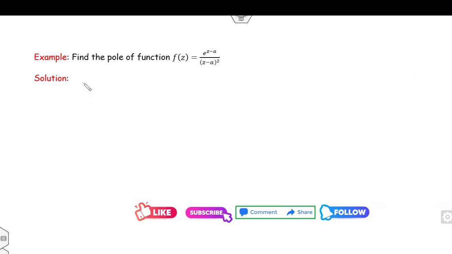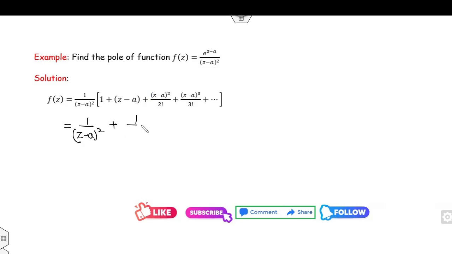Look at this next example. Clearly say my function is 1 over (z minus a) whole square times e raised to power z minus a. I can easily expand the series of e raised to power z minus a. So I can open the series. I can open the bracket: 1 over (z minus a) whole square times 1 plus (z minus a) plus (z minus a) square over 2 factorial, and so on.